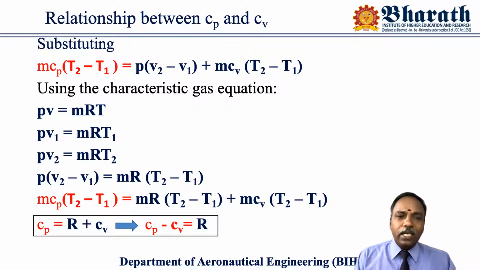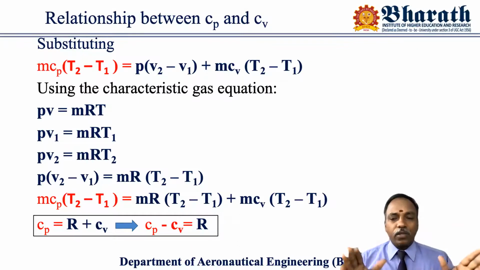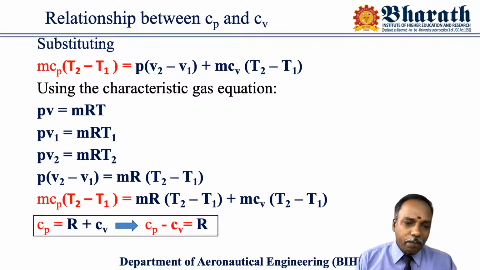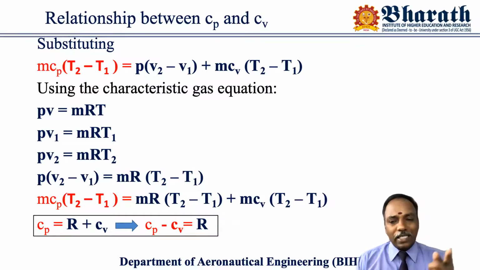So by substituting in that equation, mCp into T2 minus T1 is equal to mR into T2 minus T1 plus mCv into T2 minus T1. In both the right hand side and left hand side, we can see m and T2 minus T1 as common. So just taking outside and cancelling it, we'll get Cp is equal to R plus Cv.